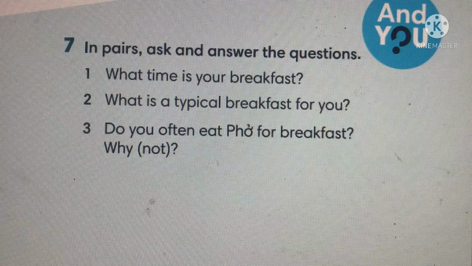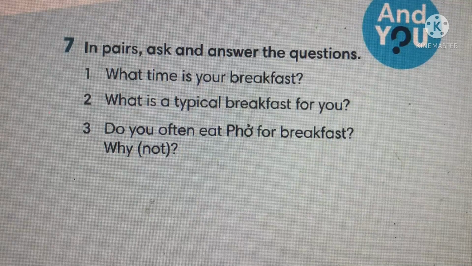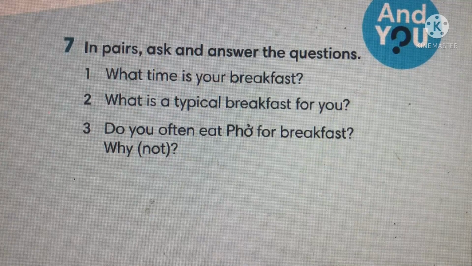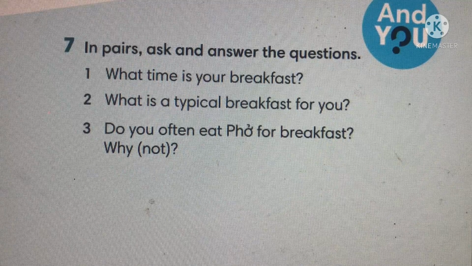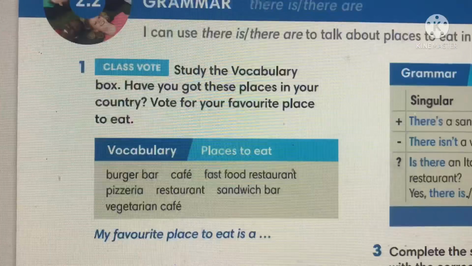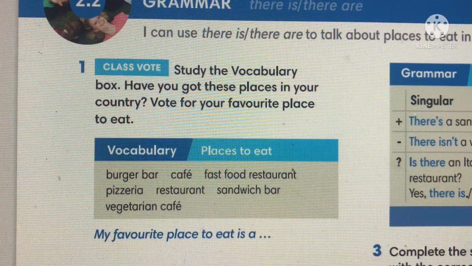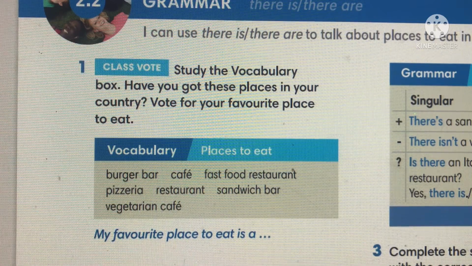Now work in pairs and ask and answer the questions. What time is your breakfast? What is a typical breakfast for you? And do you often eat pho for breakfast? Why or why not? Activity 1. Study the vocabulary box. Have you got these places in your country? Vote for your favorite place to eat.